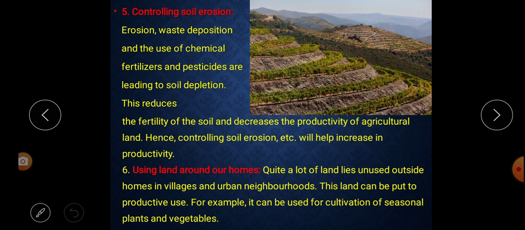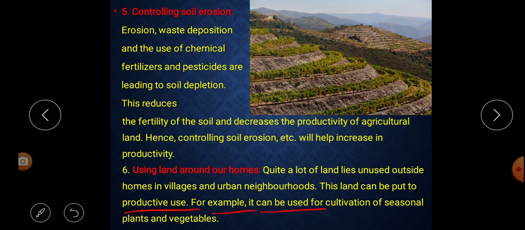The last one is using land around our house. That means how we should use our land around our homes. Quite a lot of land lies unused outside homes in village and urban neighborhoods. Either in an urban area or a rural area or village, near our home, there is plenty of unused land. This land can be put to productive use.